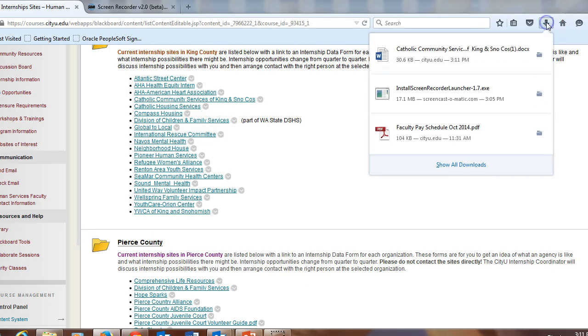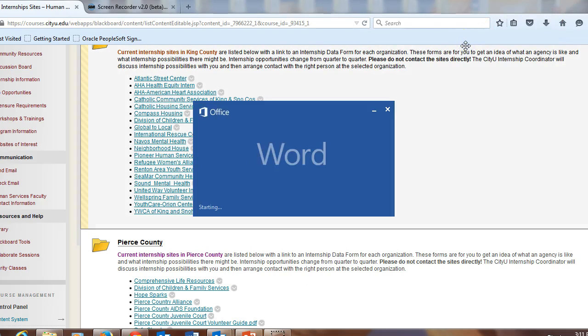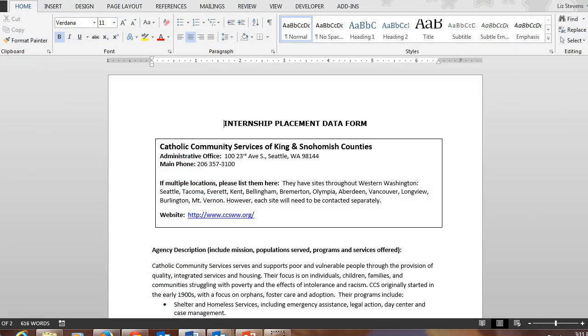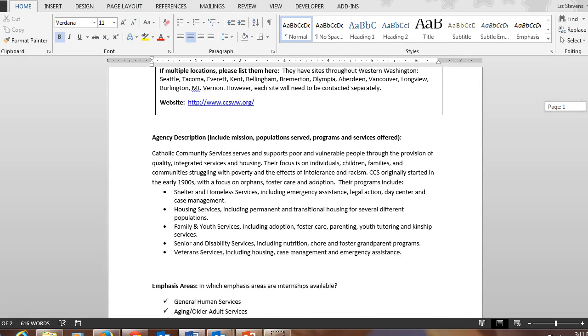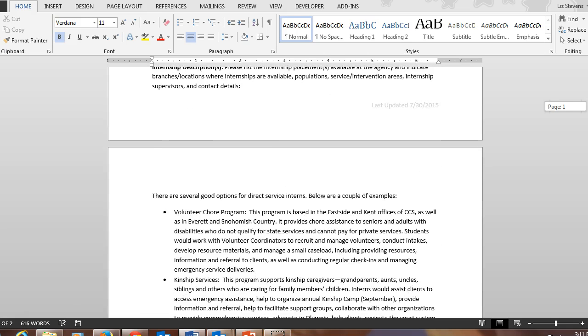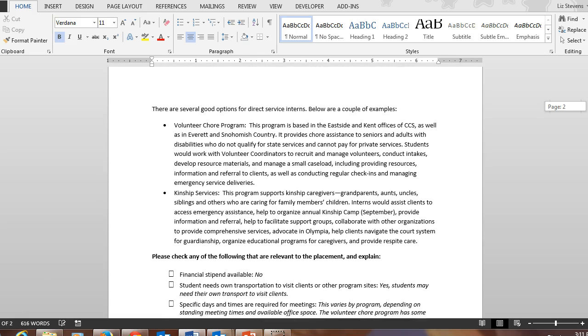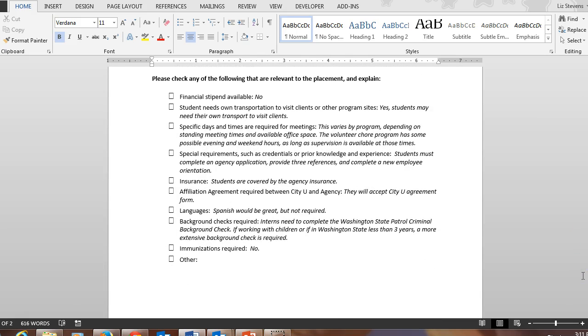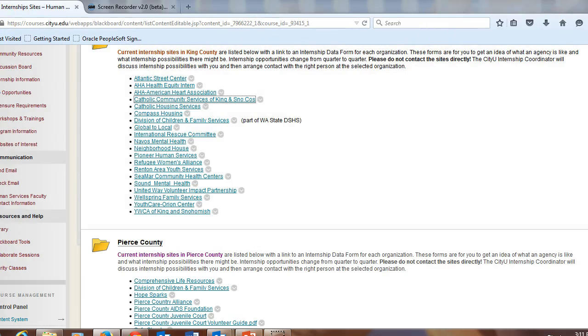Let's see if we can look at this document that gives you all the information about that site, where it's located, what the agency is all about, what emphasis areas it would be good for you to do your internship in, and then what some of the duties of interns are, and then any other specific information relevant to the internship. So when you're getting ready to select your internship, you'll want to go to this place in the shell and look through some of the options.